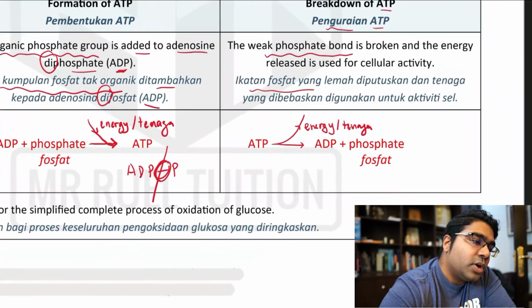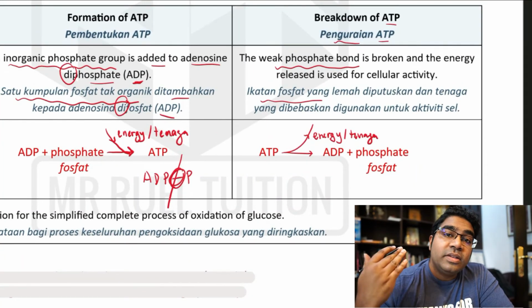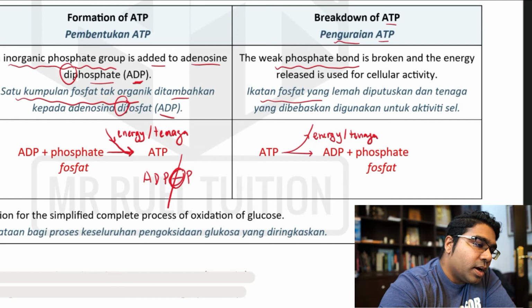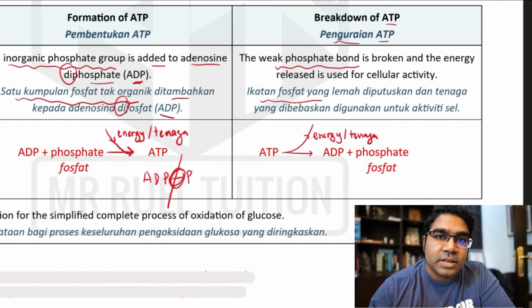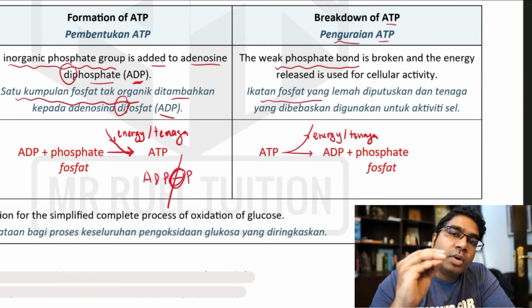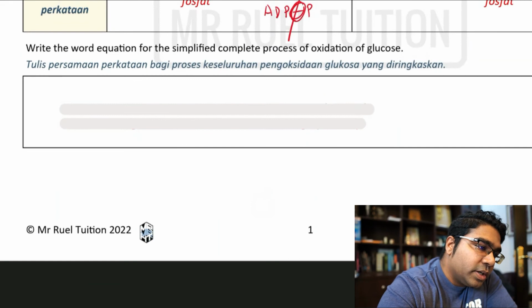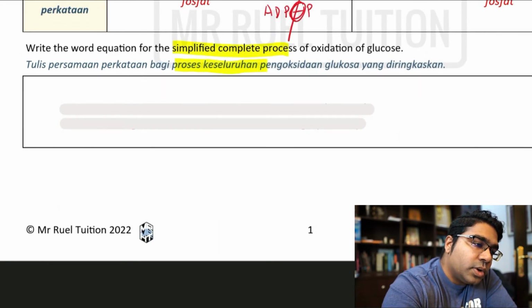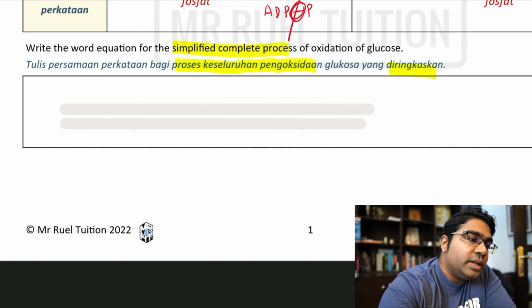First, energy is stored in the form of ATP. Later on, when the cells need it, then only it is released again. Baru dia dibebaskan. Apabila sel memerlukan tenaga sahaja. Mula-mula dia disimpan dalam molekul ATP. And so, what is the word equation for the simplified complete process? Bagi proses keseluruhan pengoksidaan ini. Okay, yang diringkaskan. Awak mesti ingat ini yang diringkaskan.